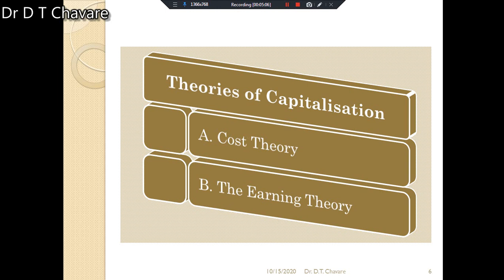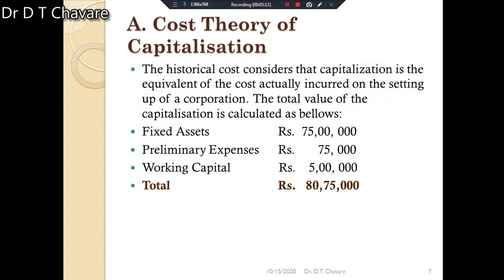Now we have to understand the cost theory, the historical cost theory. The historical cost theory considers that capitalization is the equivalent of the cost actually incurred on the setting up of the corporation. The total value of capitalization is calculated by taking the total cost of acquiring fixed assets and current assets.